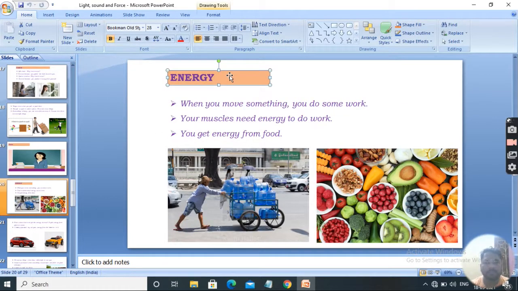Energy. Students, do you have any idea about energy? Okay. Let's discuss energy. When you move something, you do some work. Your muscles need energy to do work. You get energy from food. These are called the energy giving food.